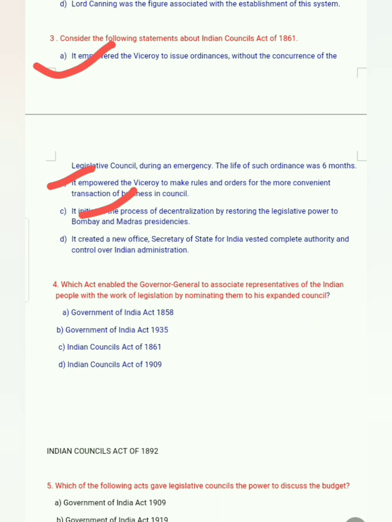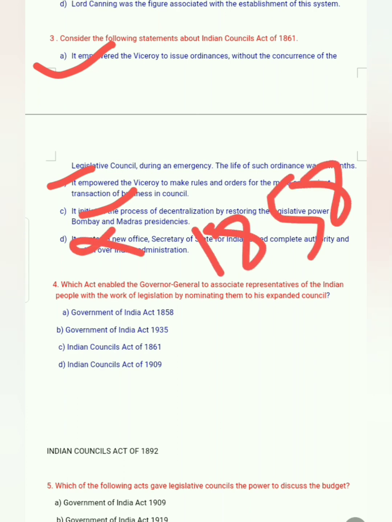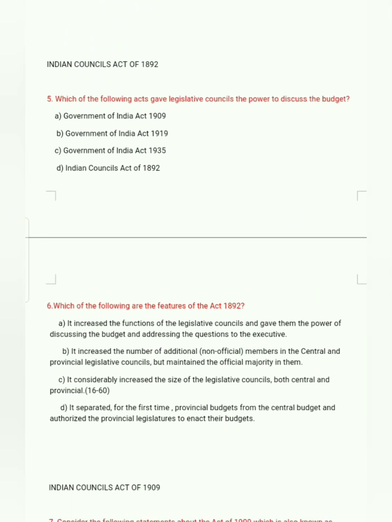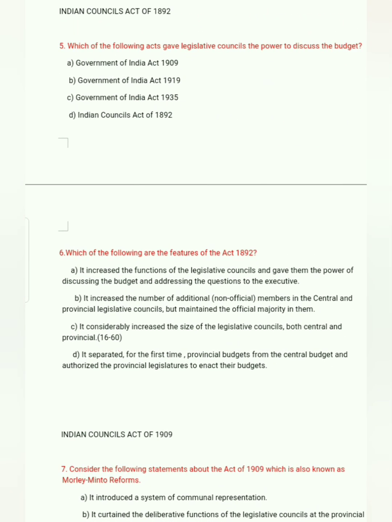Next, it created a new office, Secretary of State for India, vested with complete authority and control over Indian administration. That is 1858. Next, Indian Councils Act of 1892.